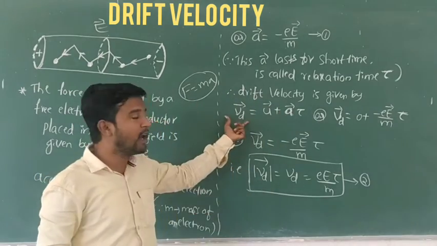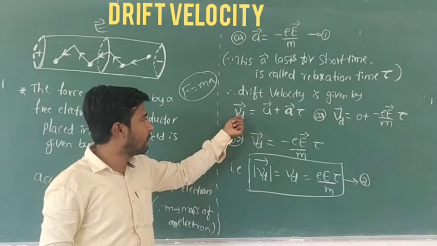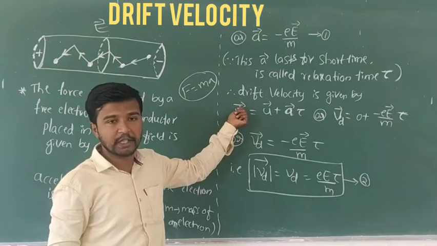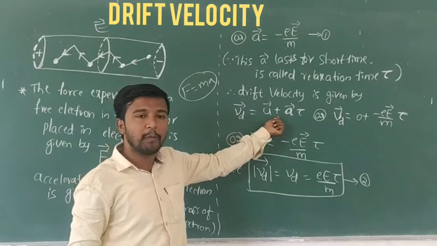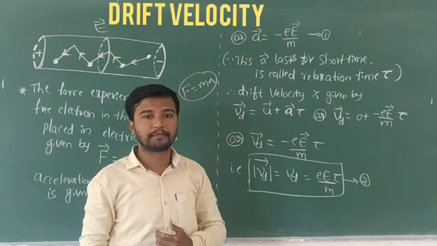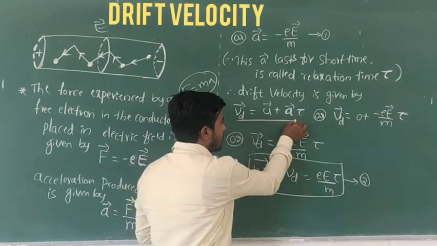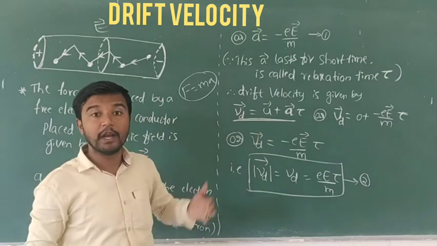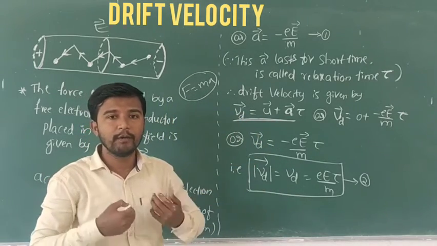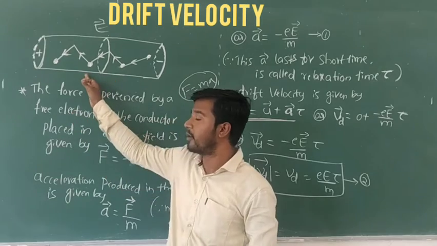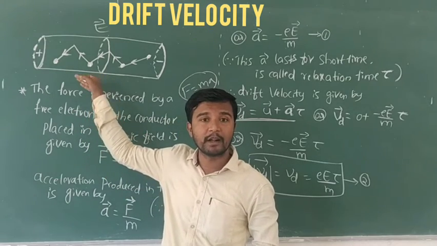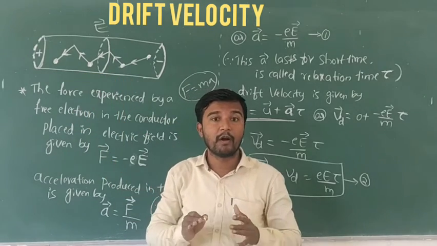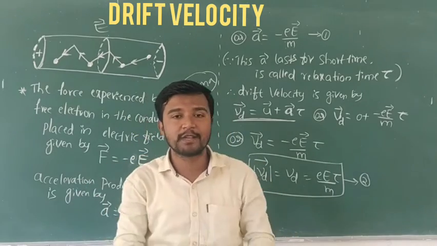The drift velocity v d, with direction, equals u plus a into tau. This is the drift velocity v. u means the initial velocity. Why do we take the initial velocity? Before we apply the electric field, electrons do not experience a force.